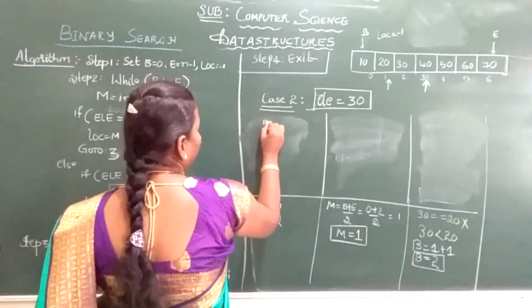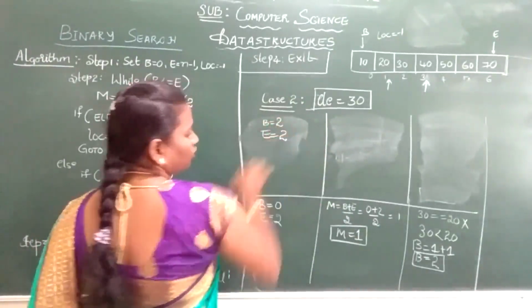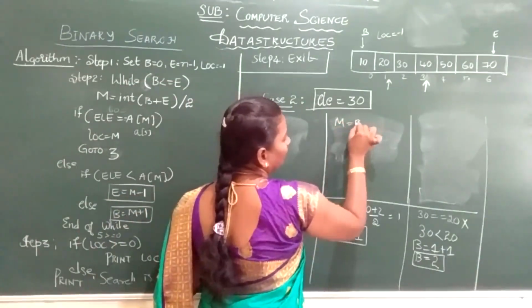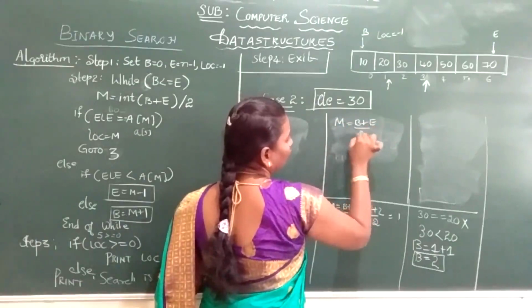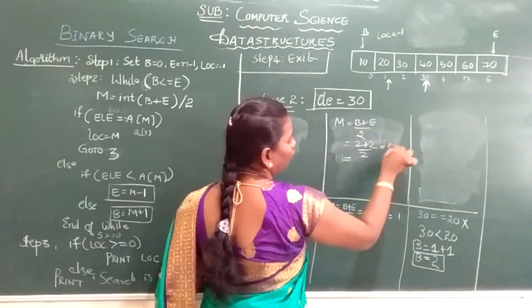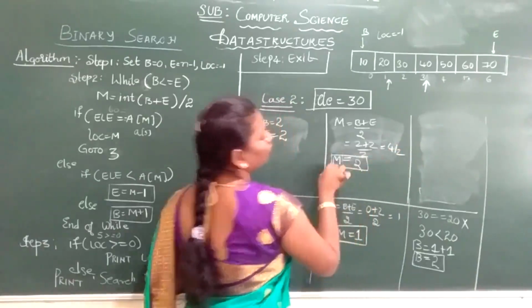Your beginning got changed to 2. Your end is as it is, 2. So again calculate your mid. Beginning plus ending divided by 2. 2 plus 2 divided by 2. That is 4 by 2, which is nothing but 2. So your mid element is 2.